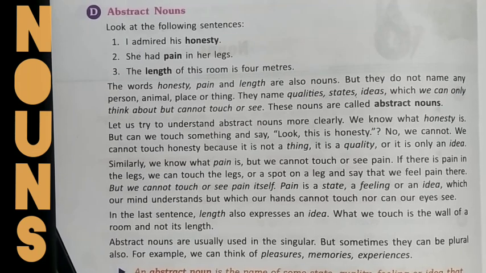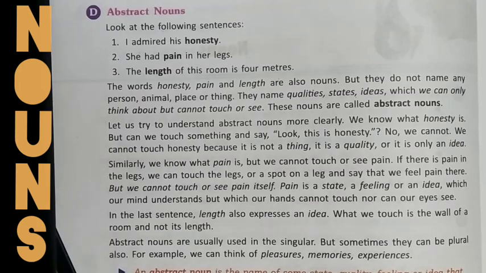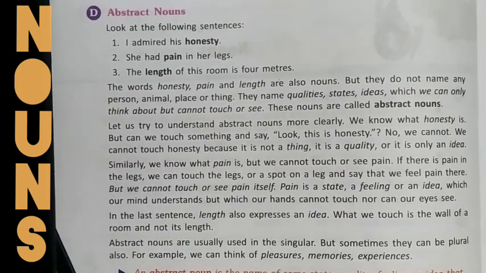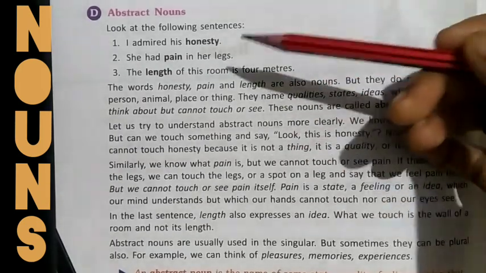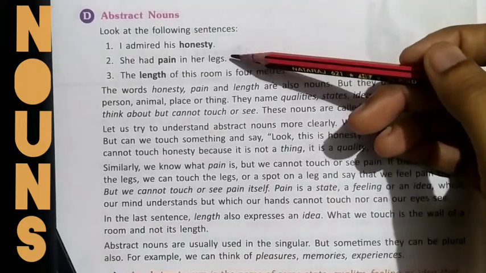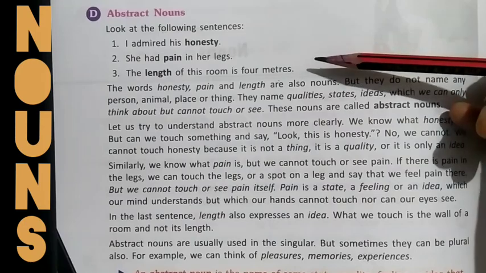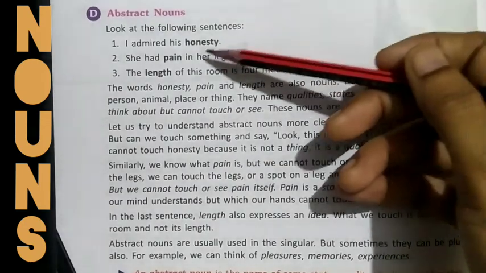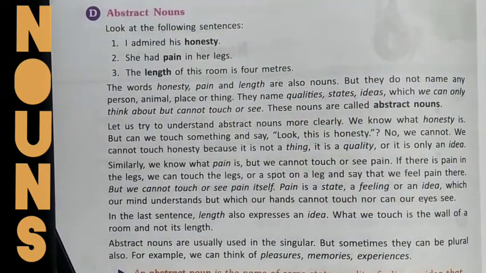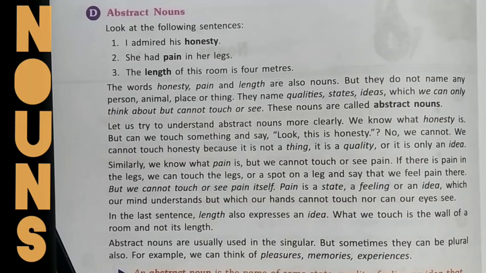Okay, so these kinds of words are called abstract nouns. Like for example, see these sentences. I admired his honesty. She had pain in her legs. The length of this room is 4 meters. So the words which are underlined are also nouns and they fall into the category of abstract noun.